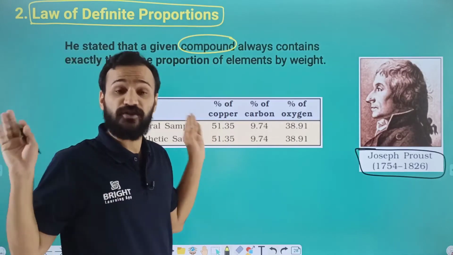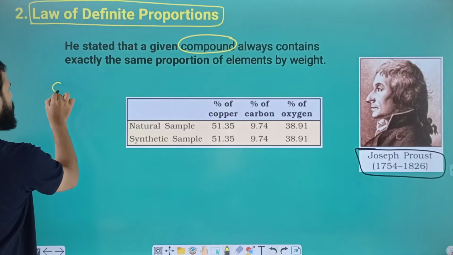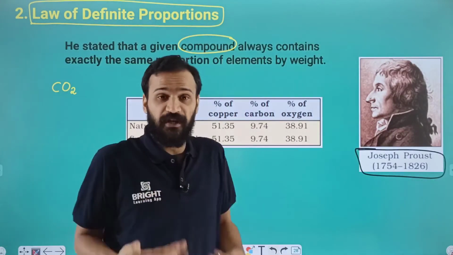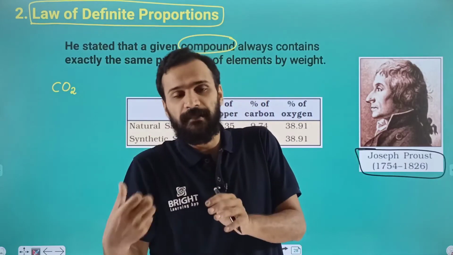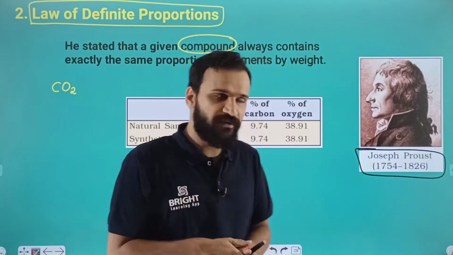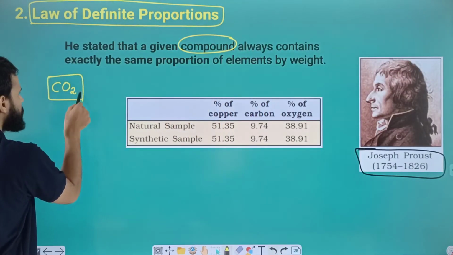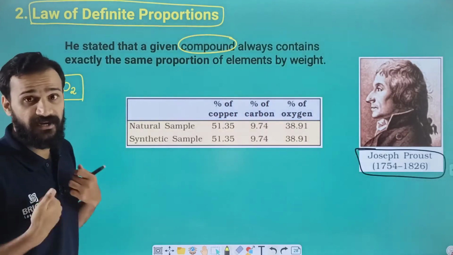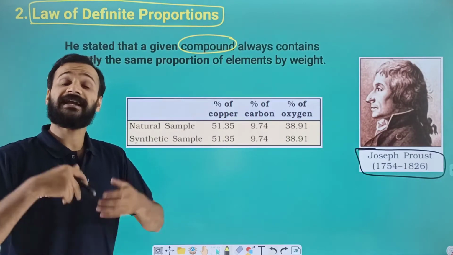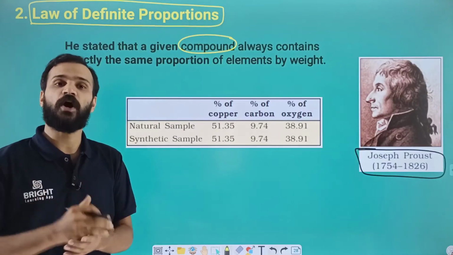Irrespective of the source. Suppose we are taking carbon dioxide. As you know, during respiration, carbon dioxide is coming out, isn't it? So we can collect carbon dioxide that we are getting from the respiration process. And the same carbon dioxide we can collect from the gas expelled from automobiles.